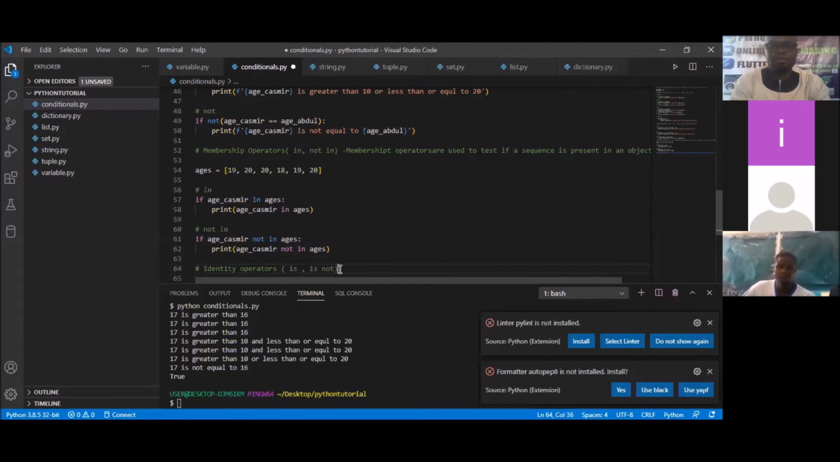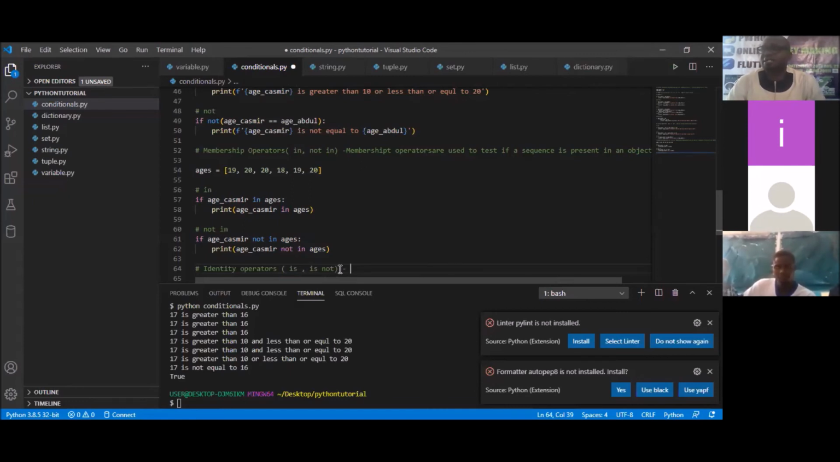So those are the two operators that are called. I think you remember that we checked out the comparison operators. We looked at the equal to, less than, not equal to, greater than or equal to, less than or equal to. We looked at the logical operators, which are and, not, and or. We looked at the membership operators, which are in and not in. So now we're looking at the identity operators, which are what?